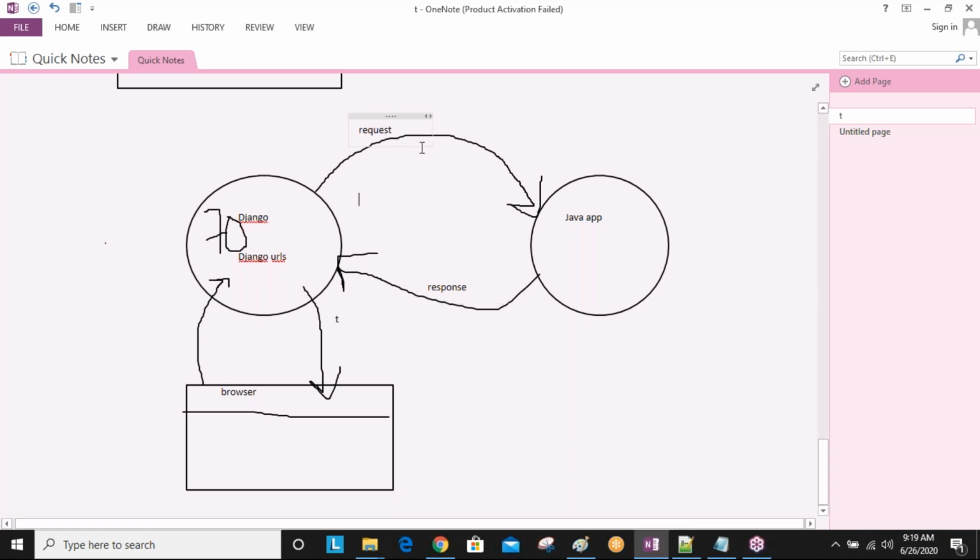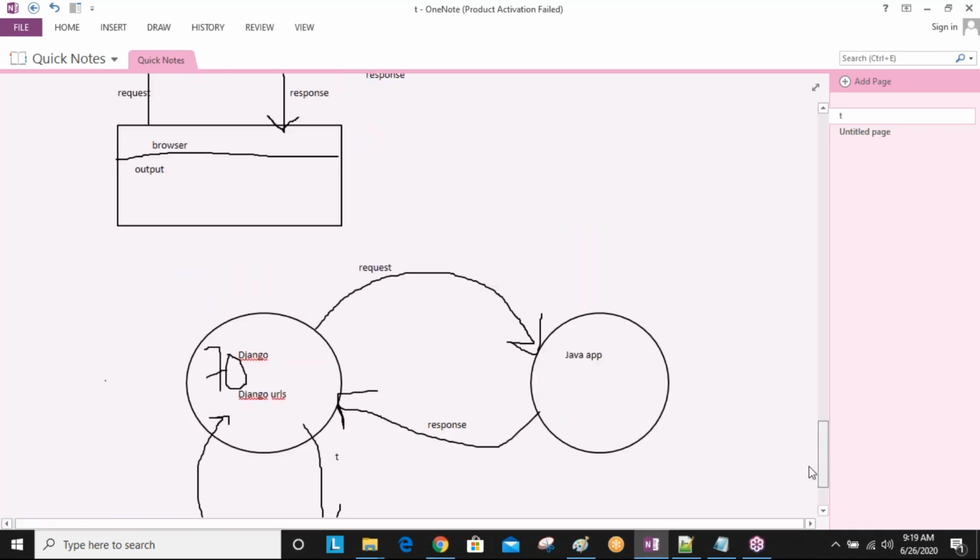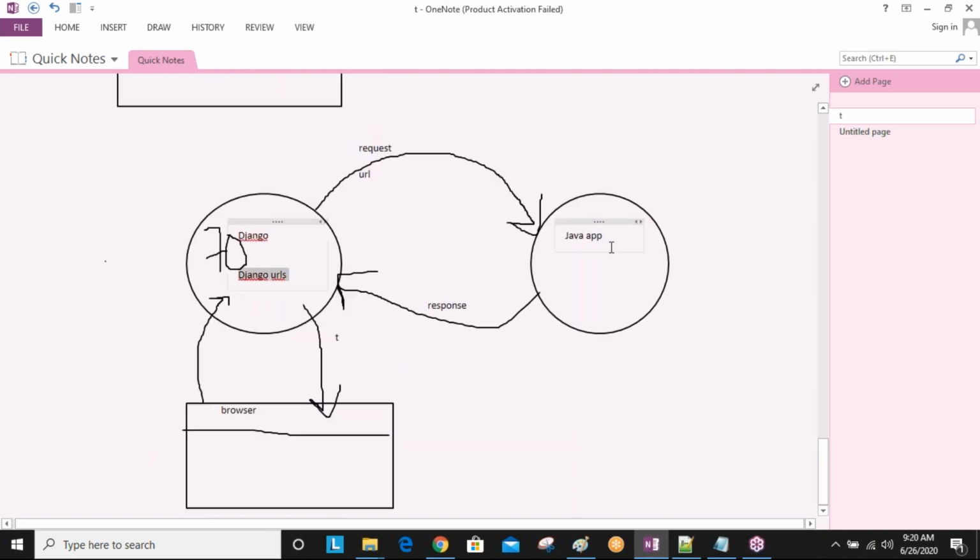So nothing but here URL. So using this Django URL, when I'm sending request from Django application to Java application, absolutely that is not possible. This communication is not possible. Okay. So using Django URLs, one application to another application, communication is not possible. Then how we are communicating? My requirement is I want to communicate with a Java application, but using Django URLs that is not possible. That's why we are developing the REST API related URLs.